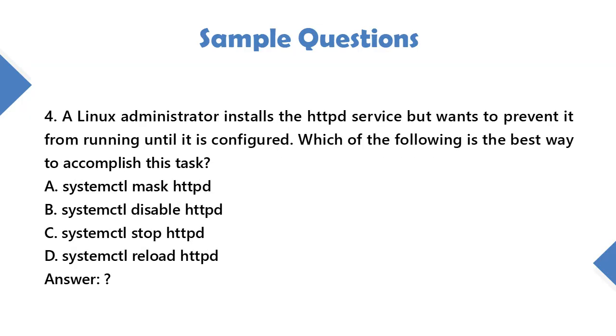4. A Linux administrator installs the httpd service but wants to prevent it from running until it is configured. Which of the following is the best way to accomplish this task? A. systemctl mask httpd. B. systemctl disable httpd. C. systemctl stop httpd. D. systemctl reload httpd.